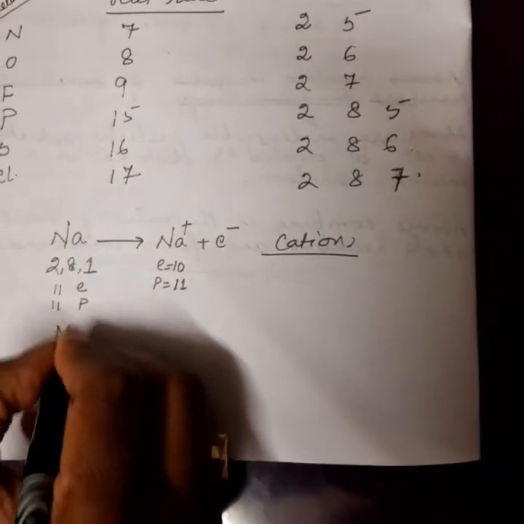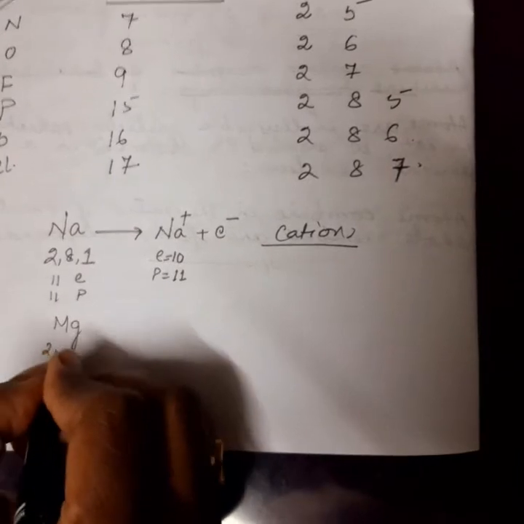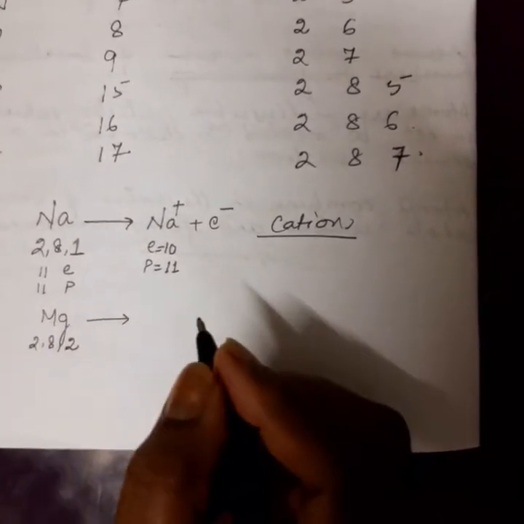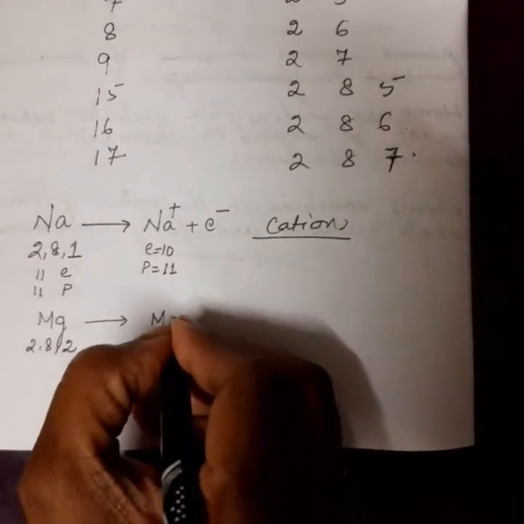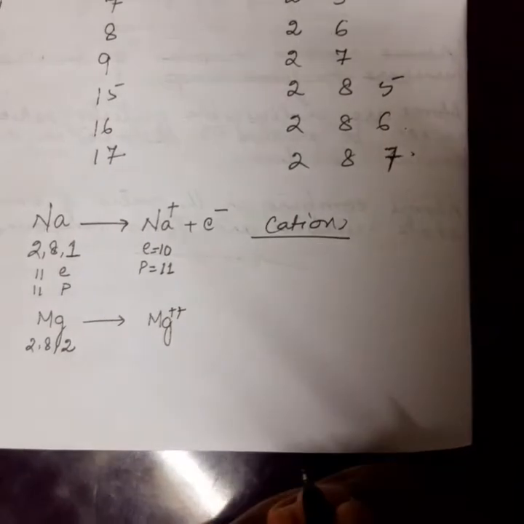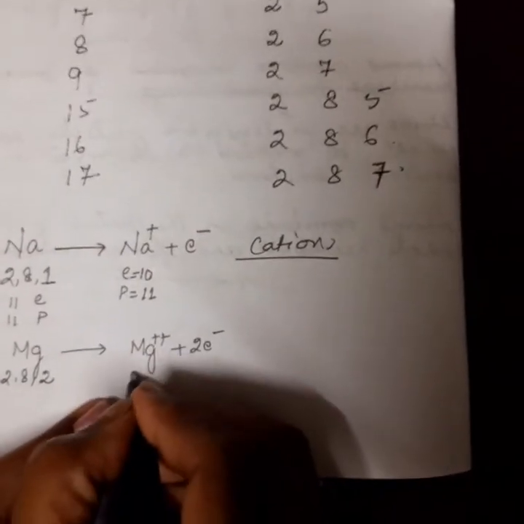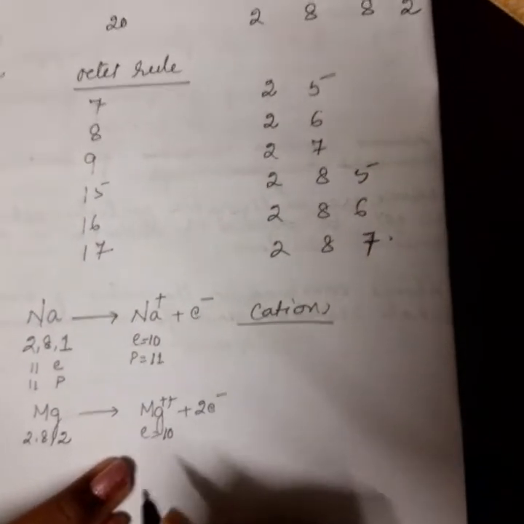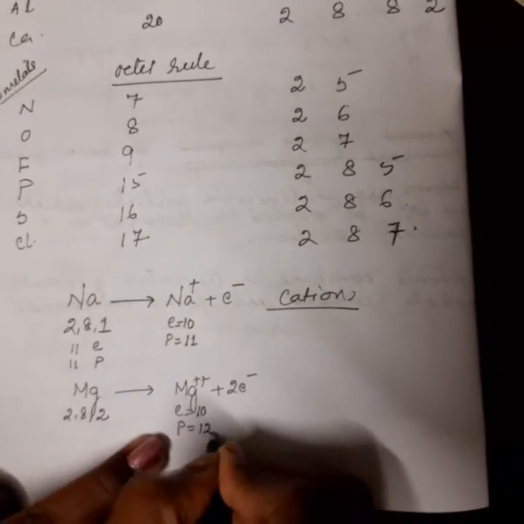Similarly, magnesium. In case of magnesium, we have electronic configuration 2, 8, 2. Now, magnesium has to lose how many electrons to become stable? Magnesium becomes Mg2+ plus 2e-. Okay, here the number of electrons becomes 10 and the number of protons is 12.